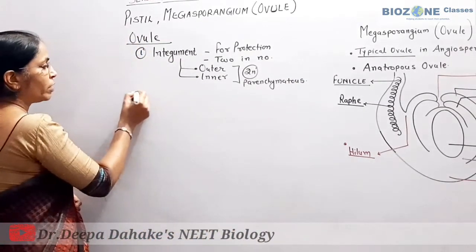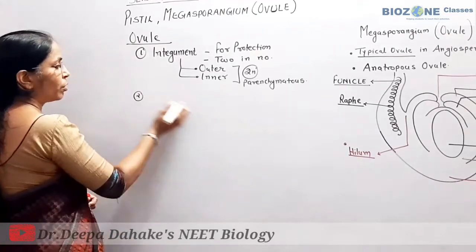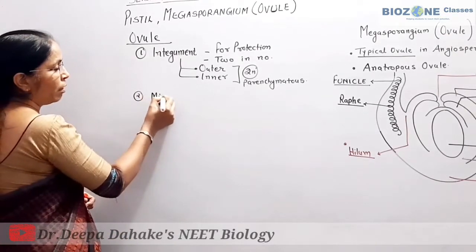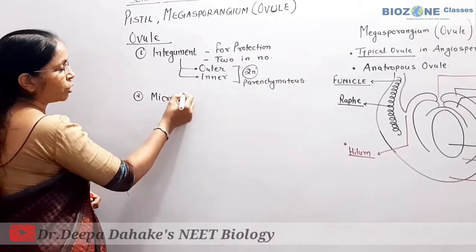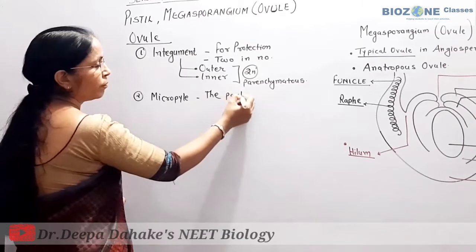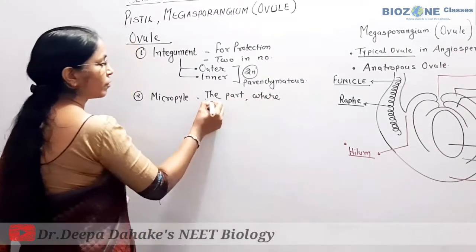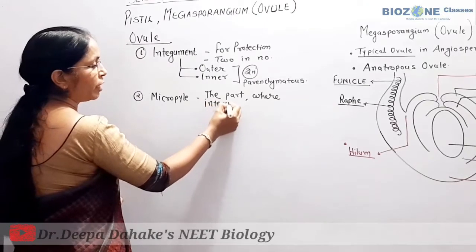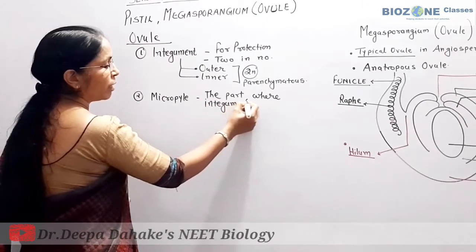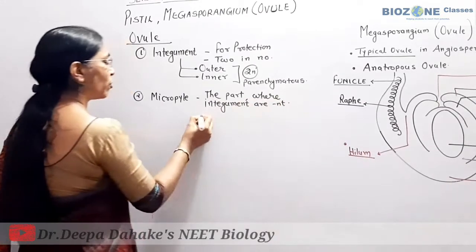Second, after the integument we study the micropyle. Remember the micropyle definition very well: the part of the ovule where the integuments are completely absent is called the micropyle.